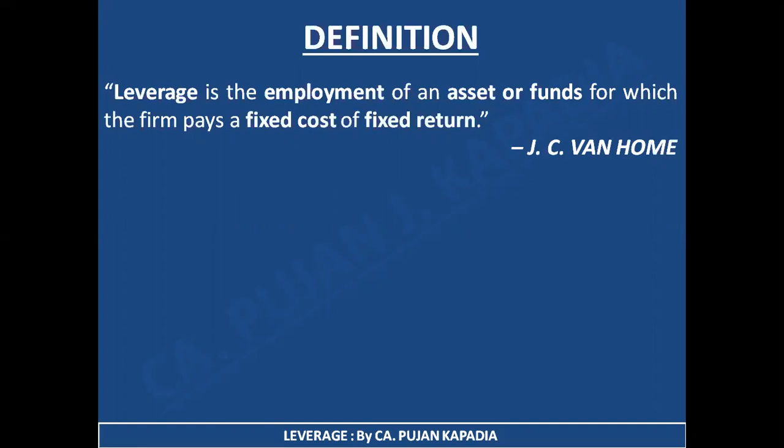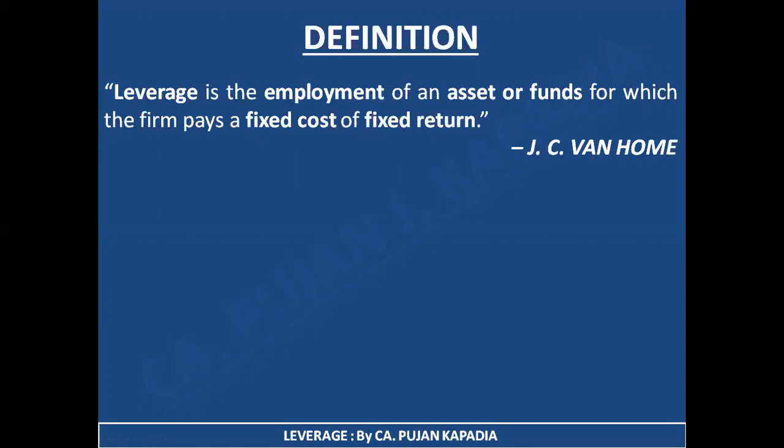So in a nutshell, leverage is employment of these things which bear a fixed cost or a fixed return. So as of now, what you need to understand is the definition, which reads as leverage is the employment of an asset or funds for which the firm pays a fixed cost or fixed return. This definition is given by J.C. Van Horne. So you need to memorize this particular definition initially.